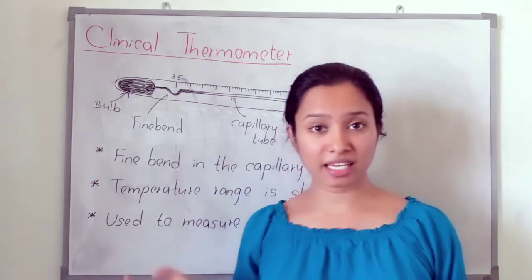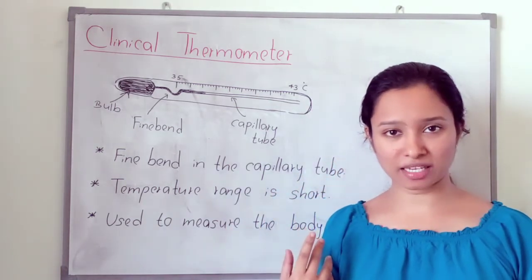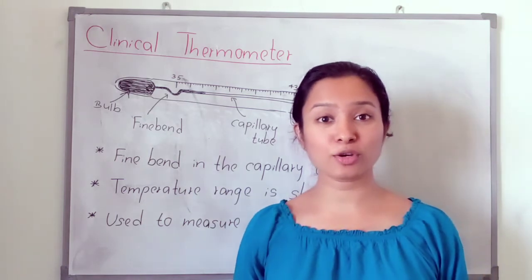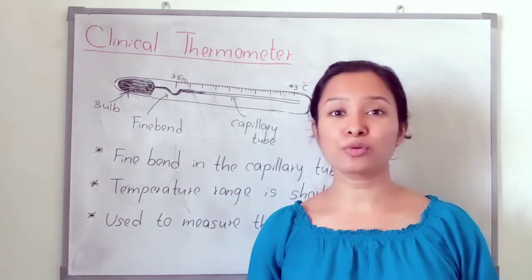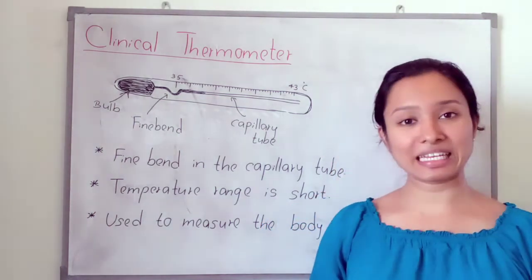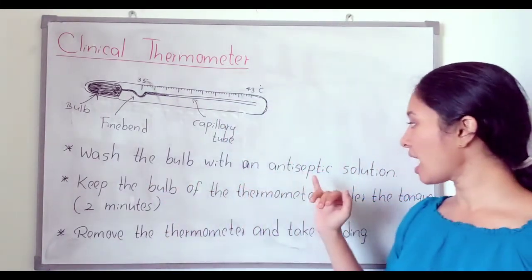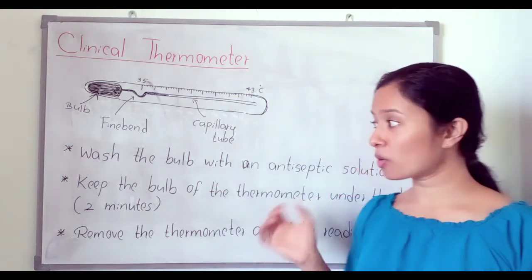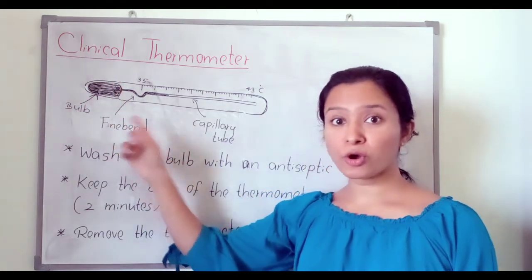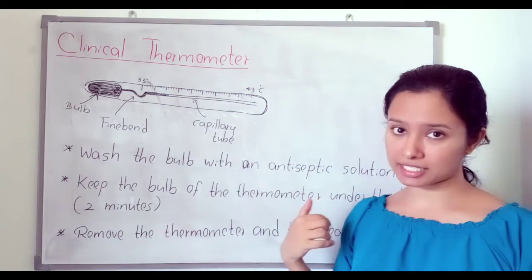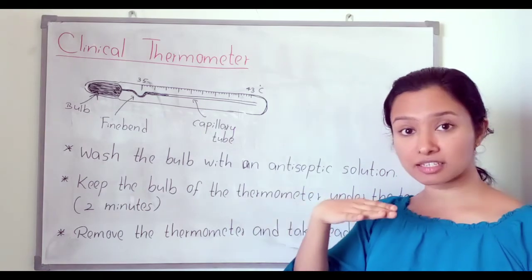We can take the measurement of our body temperature from this clinical thermometer for adults, and also we can take the temperature of little babies. Now we are going to discuss how to take the temperature with this clinical thermometer. First we have to wash the bulb with an antiseptic solution, because there can be some germs, microbes around the bulb. Then keep the bulb of the thermometer under the tongue.